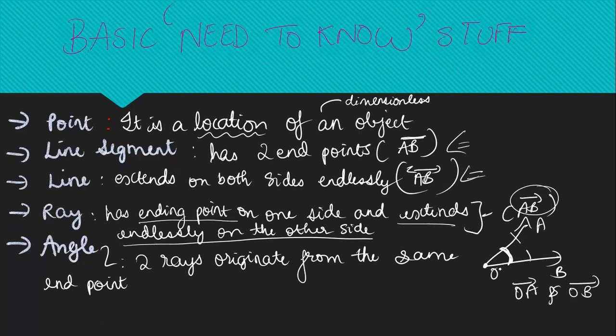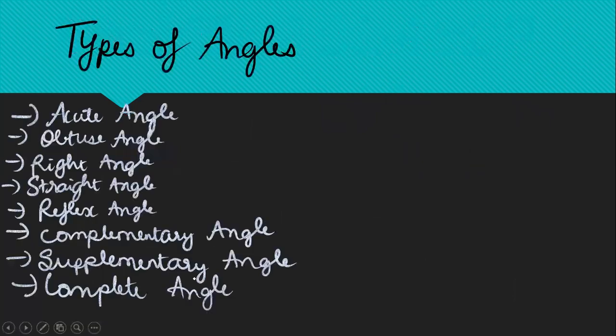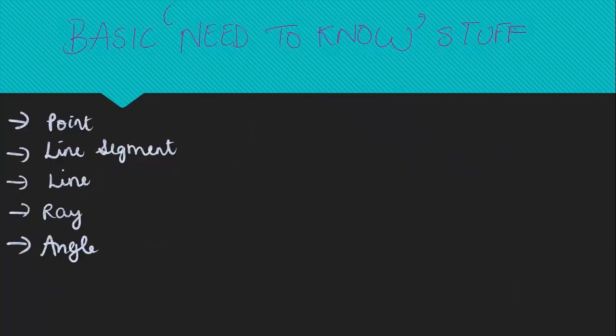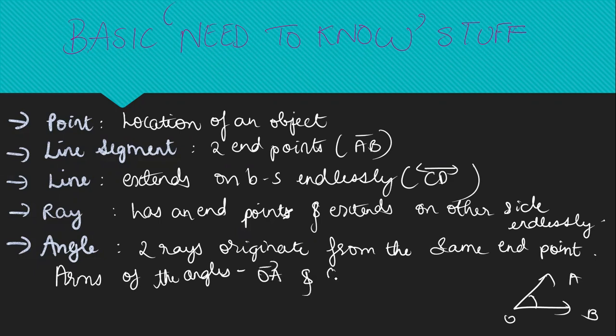Fine. Now, what are the arms of the angle? In this case, what are the arms of the angle? Here in this case, it will be ray OA and ray OB, and it has a common vertex, right?